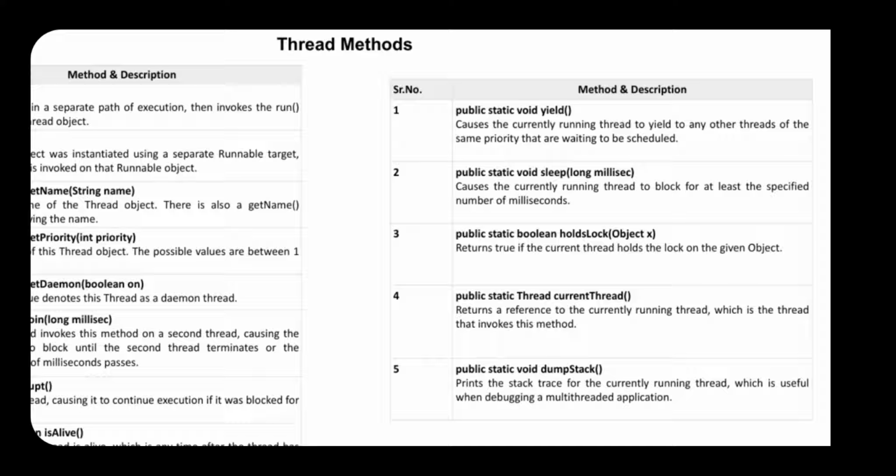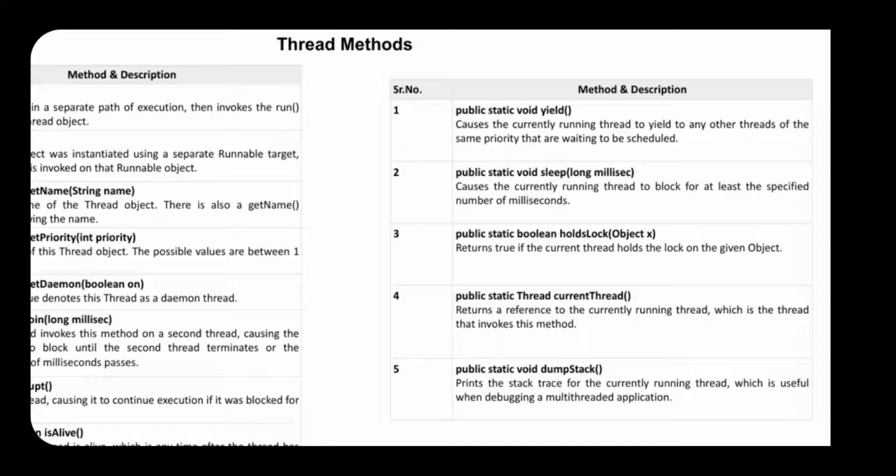Yield causes the currently running thread to yield to any other threads of the same priority that are waiting to be executed. Yielding means making the other thread execute once the current thread has ended and another thread is executing. That is called yielding.